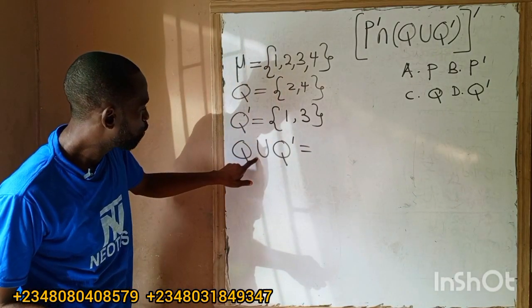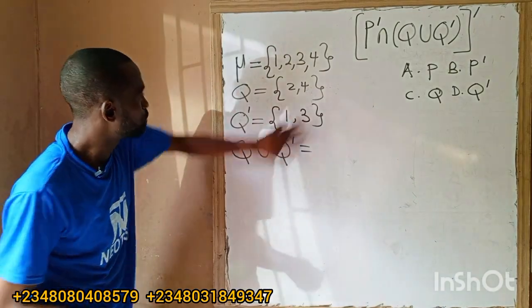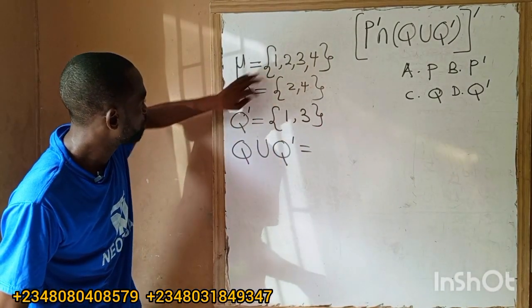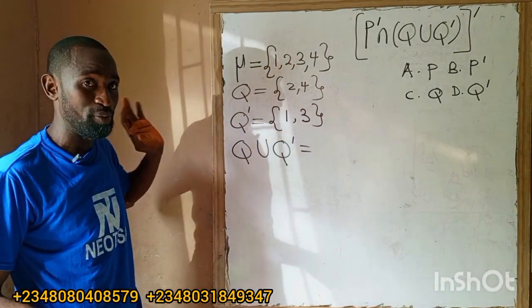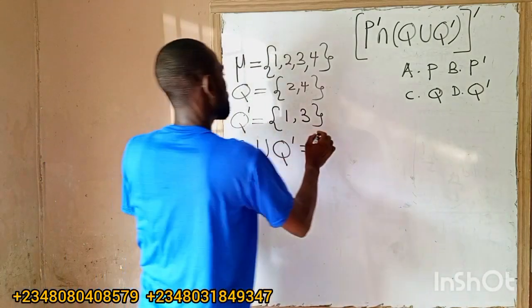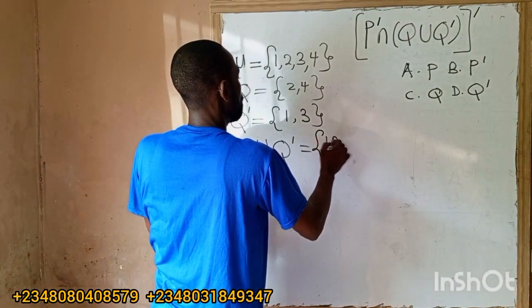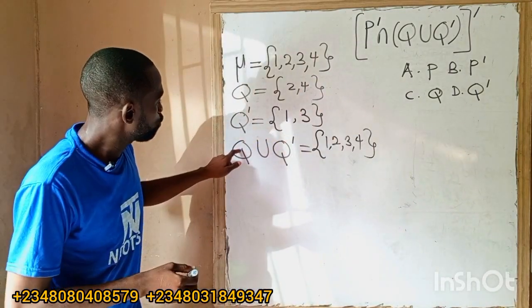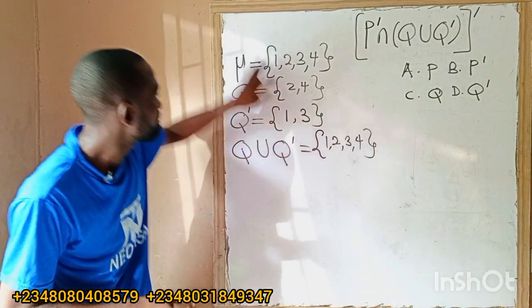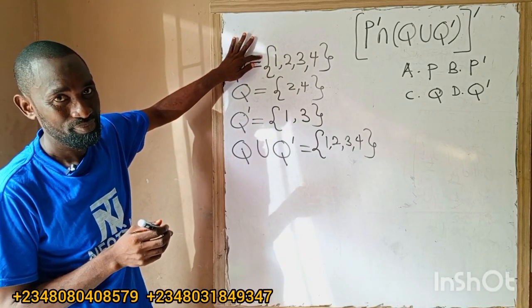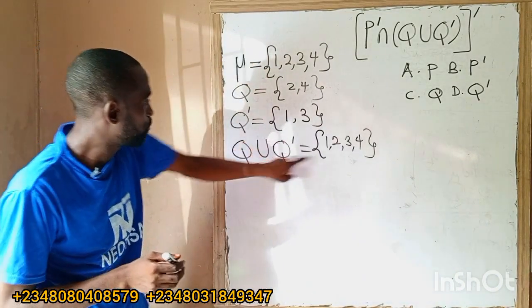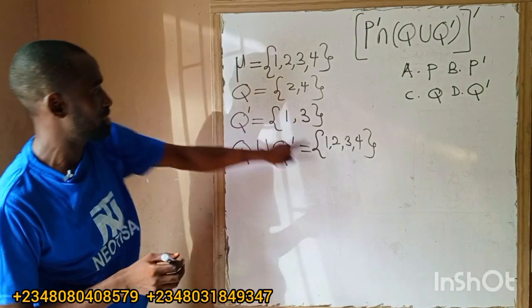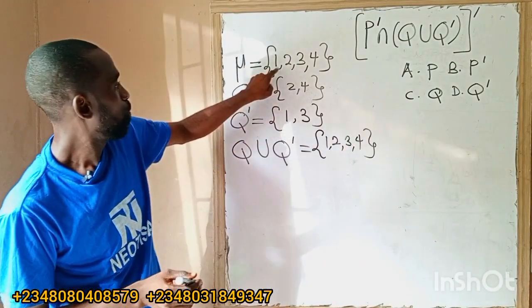Q union Q complement means everything that is found in Q and in Q complement, or Q prime. And that will give us elements 1, 2, 3, and 4. So it means Q union Q prime is the universal set. Are you with me? Q union Q prime is the universal set: 1, 2, 3, 4.